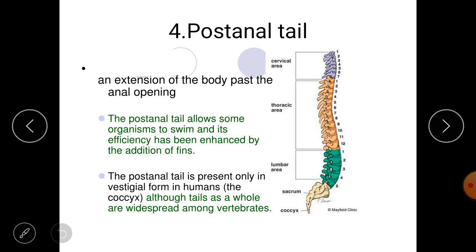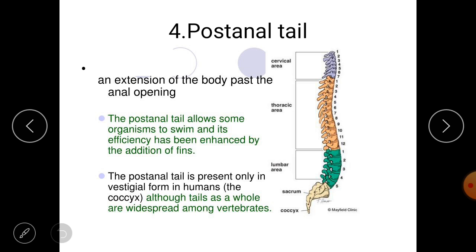What is the function of the tail? Different animals have different functions. If you take fishes, it helps in swimming. In animals like tigers or monkeys, it helps in balancing or in their movement.